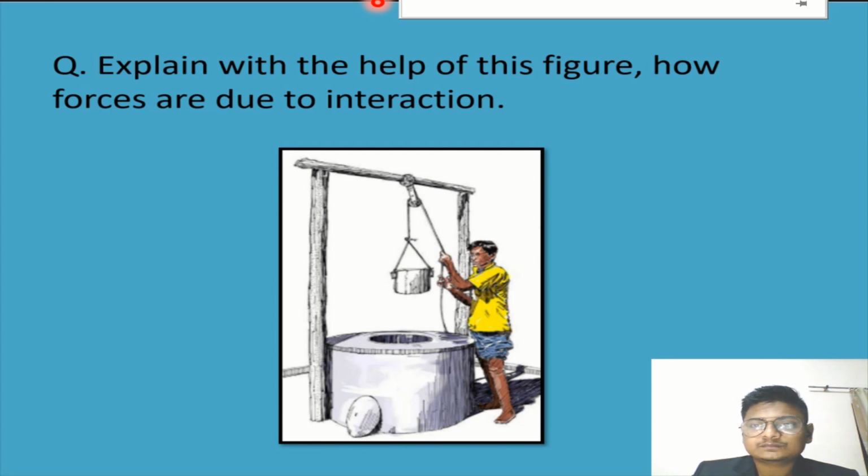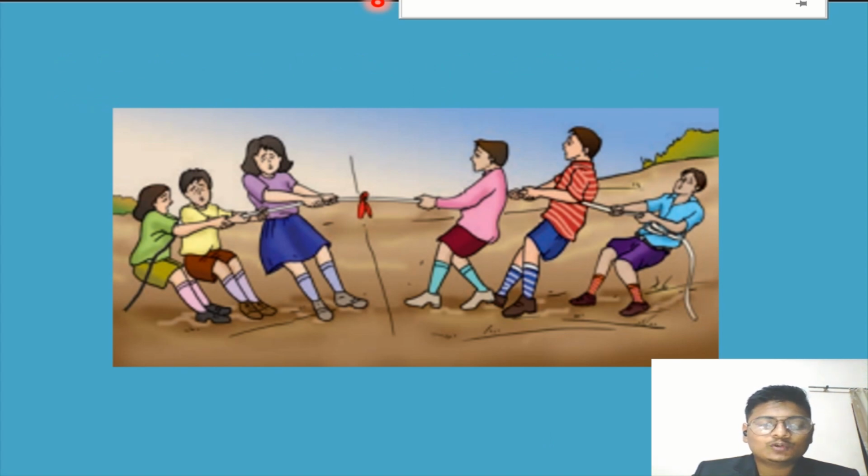Now see, there is a picture. You all have played this. Yes students, this is known as rassakashi in Hindi, rope pulling in English. So in this, what does everyone do? From both sides, all the persons are pulling that rope, and when the marker crosses the line, the other team wins.